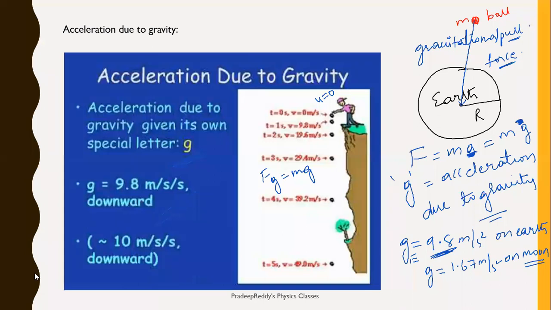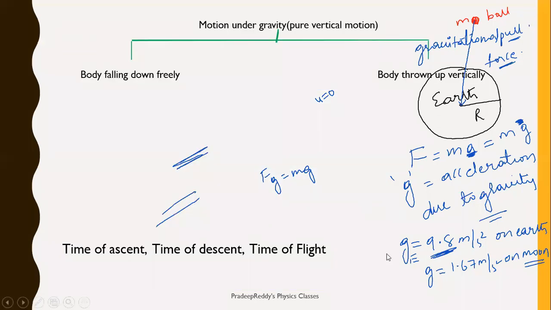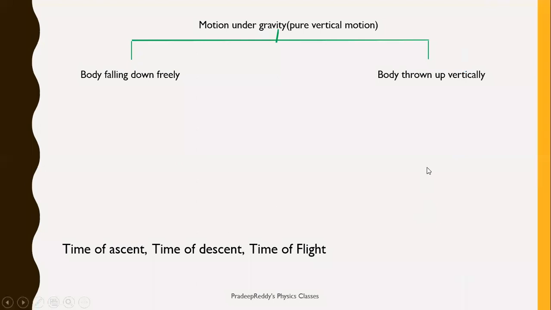But when we deal with acceleration due to gravity, we have different cases where a body can be falling down freely or a body can be thrown up. Body falling down freely or body thrown up vertically. So in case of pure vertical motion, we have two cases again. Here is case 1, where the body is falling down freely, and in case 2, the body is being thrown up vertically. First, we shall learn what happens in case of a body falling down freely, and then we will continue with a body thrown up vertically.